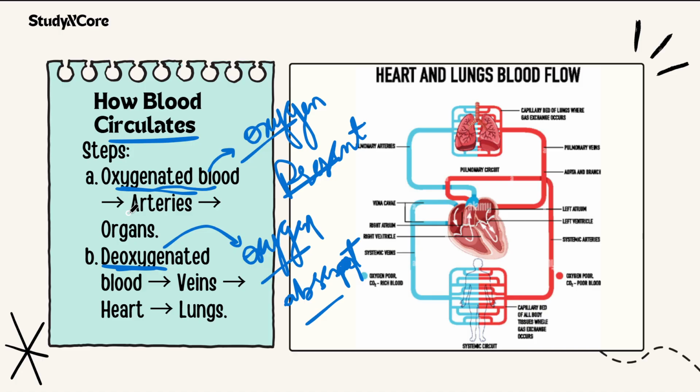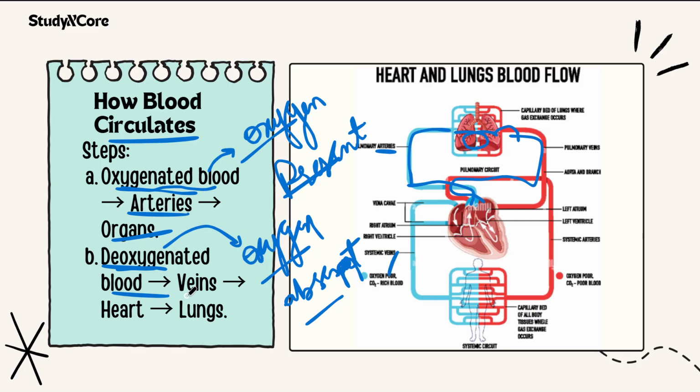First, the oxygenated blood goes through arteries. Where are these arteries here? Arteries means these. It will go from here to here. Let us see next what happens to organs. It will go to these organs, and again it will come back. It will go from here and come to the heart, and from here to here, and again the heart.